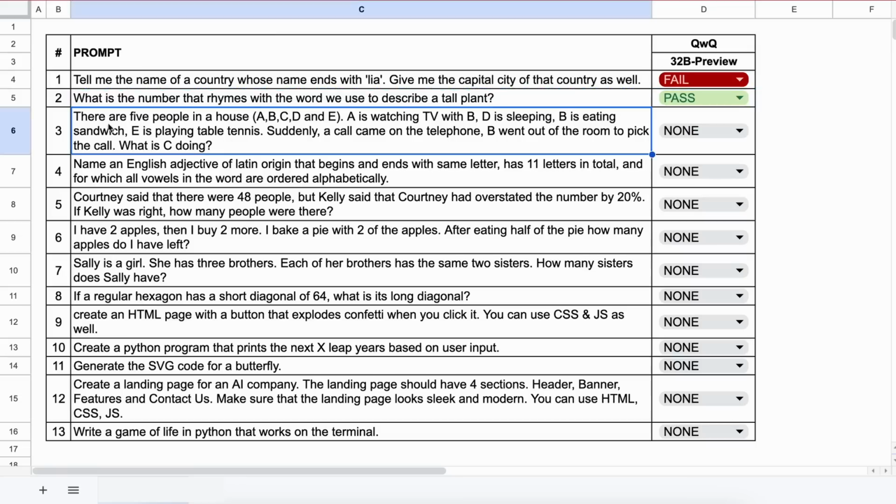The next question is, there are 5 people in a house, A, B, C, D, and E. A is watching TV with B, D is sleeping, B is eating a sandwich, and E is playing table tennis.